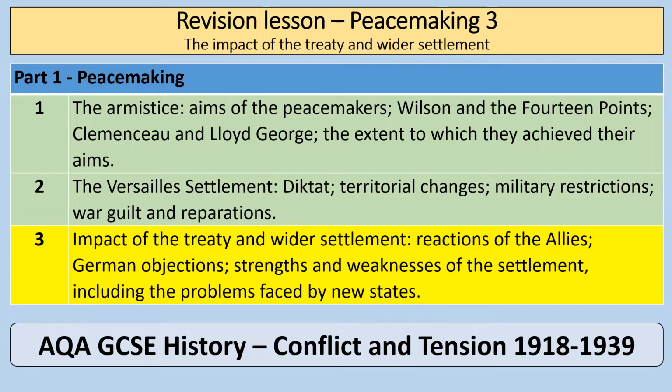So we're going to touch on things like the Treaty of Saint-Germain, Trianon, Neuilly and Sèvres, and also we're going to talk a little bit about the Treaty of Lausanne as well. And we're going to look at how the Allies reacted to the peace treaties, why Germany objected to it. We're going to look at what the strengths and weaknesses of the settlements were, including any problems that were created by these peace settlements. So without further ado, let's go.